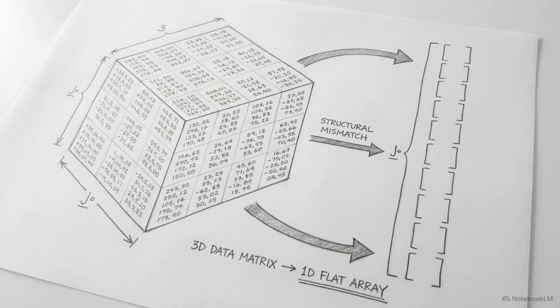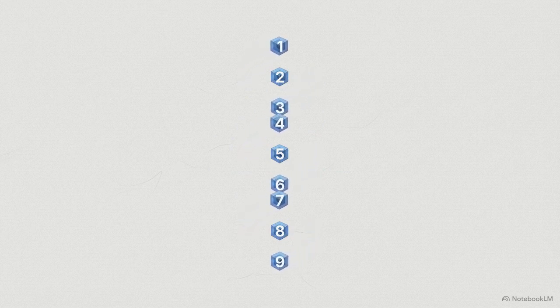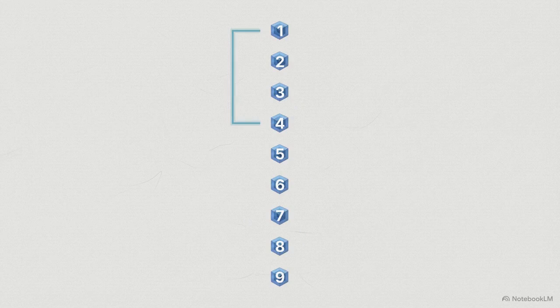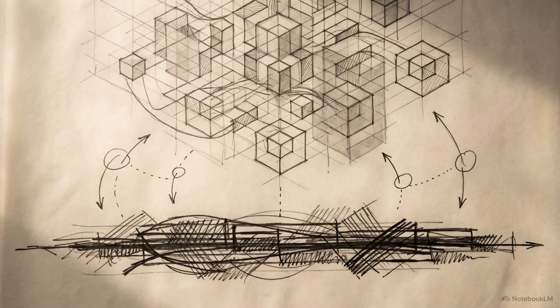But this standard architecture has an absolute structural limitation. It requires input data to be formatted as a one-dimensional array. Watch what happens when a multi-dimensional data structure is forced into this architecture. The system slices the grid apart, stacking the values vertically into a single column. Variables originally adjacent in two-dimensional space are now mathematically isolated in the one-dimensional sequence. This forced flattening destroys the spatial geometry and the structural relationships inherent to the original data.